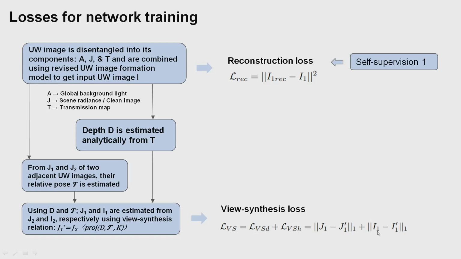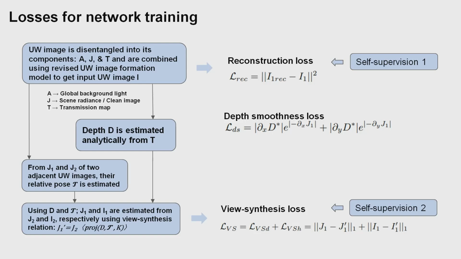Similarly I1 dash and I1 are compared. This is the next self-supervision, which uses geometry cues. Along with that we have used a depth smoothness loss to avoid discontinuity of depth in flat regions, and we have introduced a channel-wise depth consistency loss to derive a single depth from all the transmission maps. We have two transmission maps, each with 3 channels.